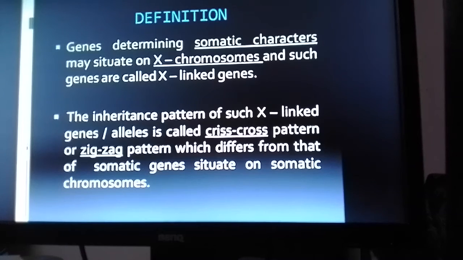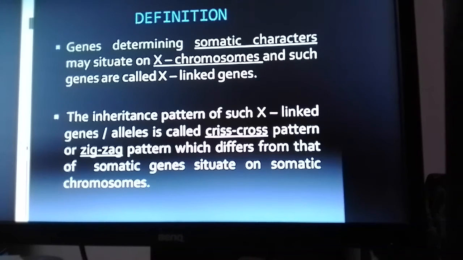In addition to the normal 22 pairs of autosomes, which are common for both male and female. Now here we say somatic characters, nothing but the characters which are common to both male as well as female individuals, like the characters of the eye, the heart, the brain, the intestine.